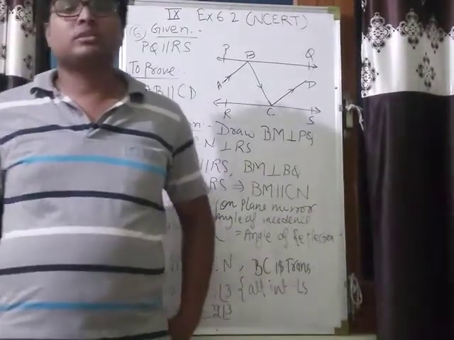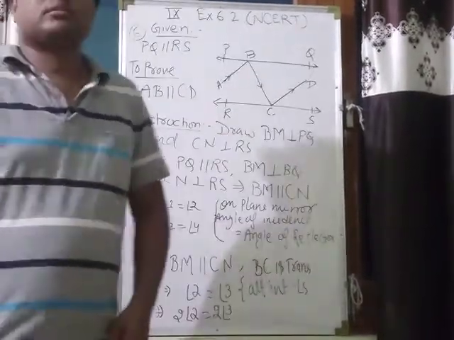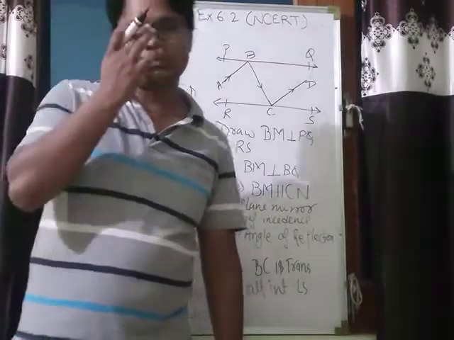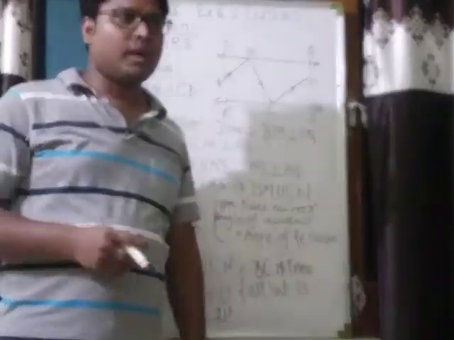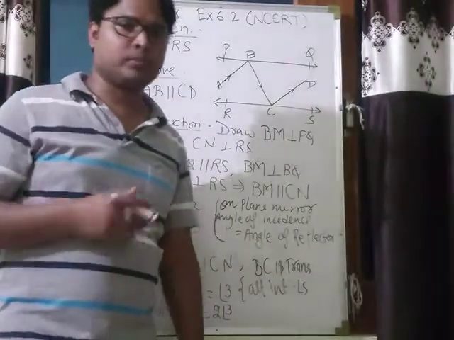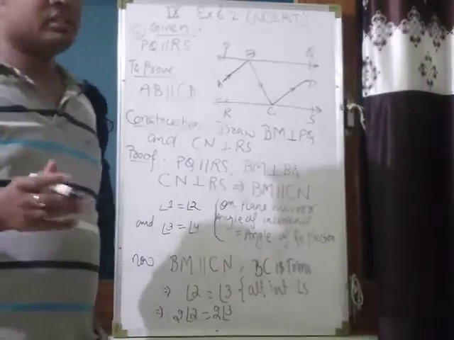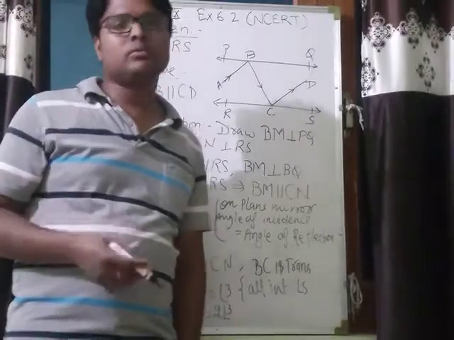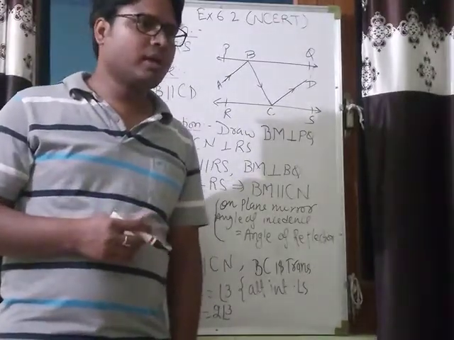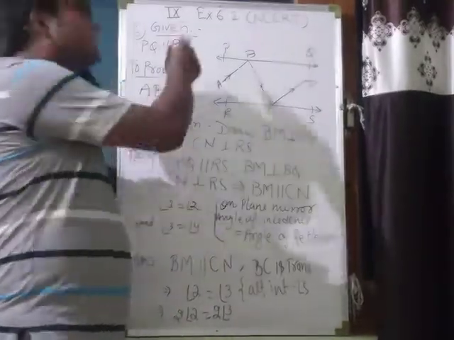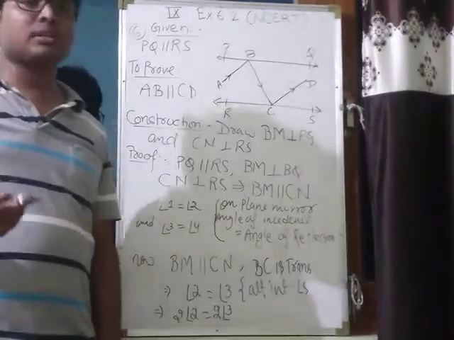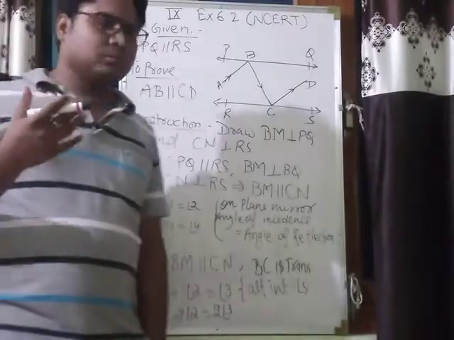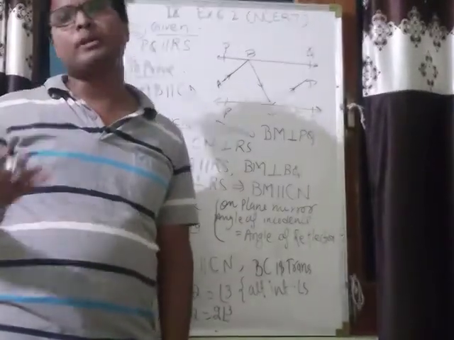Good morning, students. In our last class, we solved a few questions from exercise 6.2, I think up to question number 4, and the rest of the questions I had given you for homework. Today I am going to solve question number 6 from that exercise. That is the last question of that exercise. After that, we will read about properties of triangles.